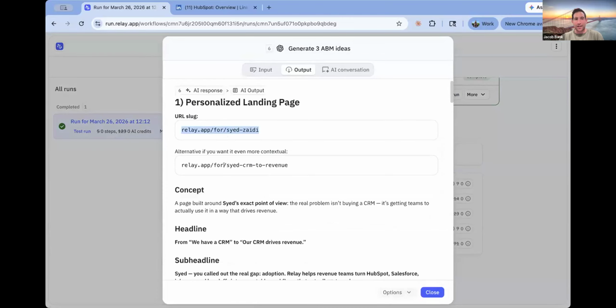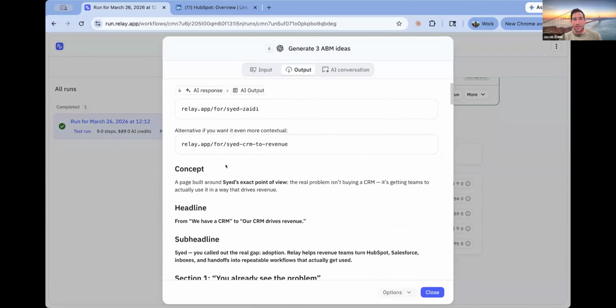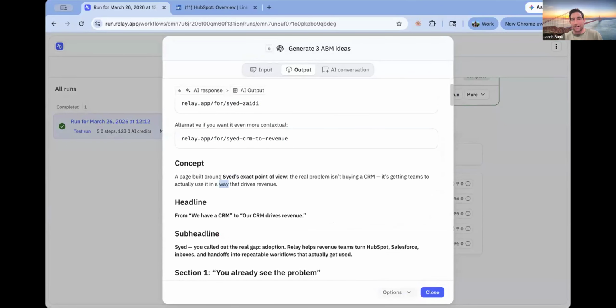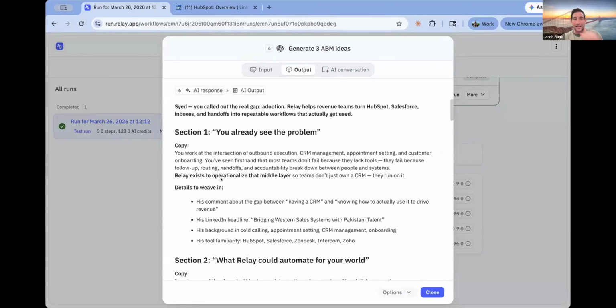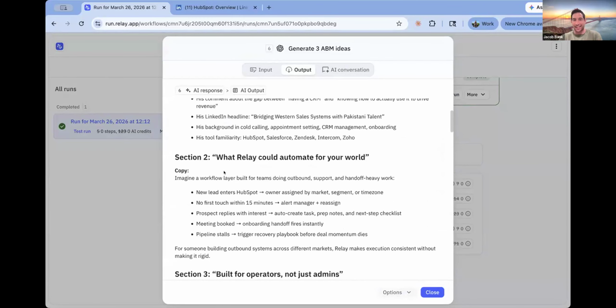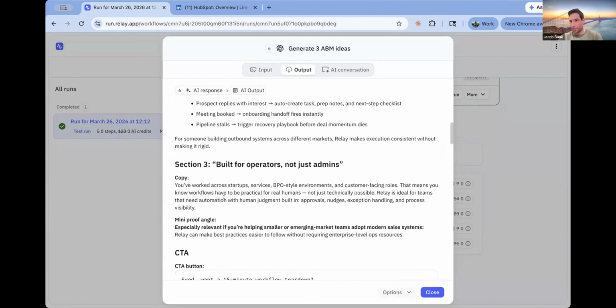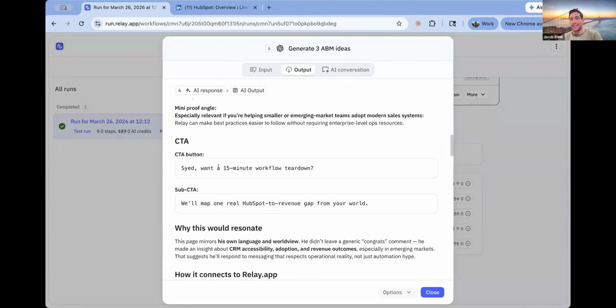Okay, so here are the three ABM ideas. Personalized landing page. Here's the slug. I can make it even more specific for Syed, CRM to revenue. A homepage built exactly around Syed's point of view, not just buying a CRM, getting teams to use it in a way that drives revenue. Subheadline. Here are the sections. Here's a specific section about what Relay could automate for you. Here's why you're the perfect target customer for it. And then a CTA, like want a 15-minute meeting with me.